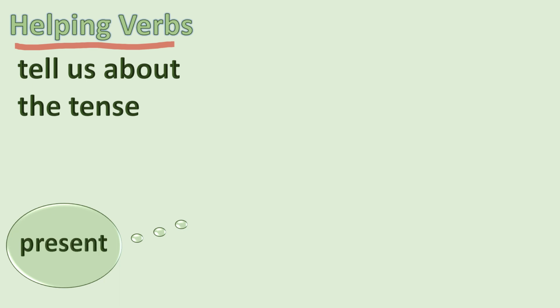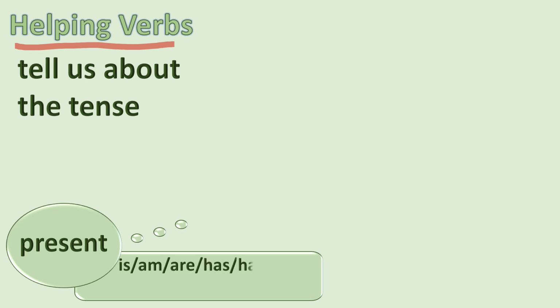To tell about the present time, to tell about the actions that are happening now when we are talking. When a verb tells that an action is done in present time, it's happening now, we use present tense verbs in present form, and those helping verbs are is, am, are, has, have, can, may, must. Remember these always. It will help you a lot.